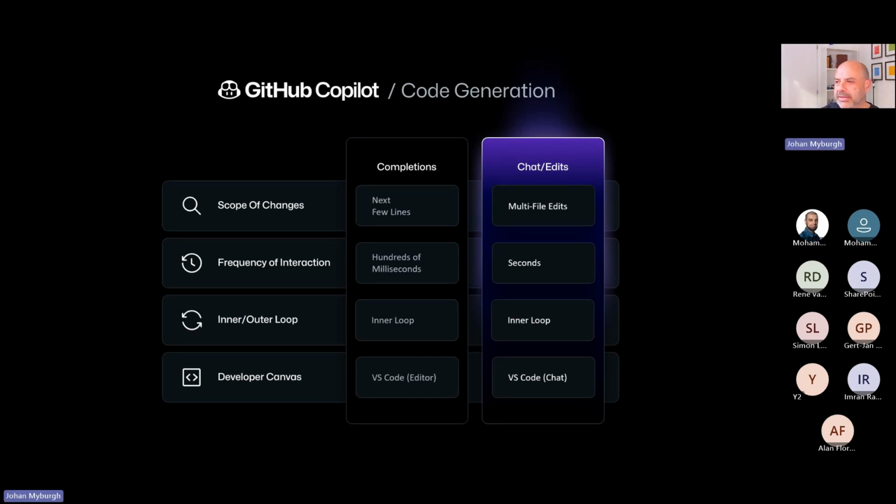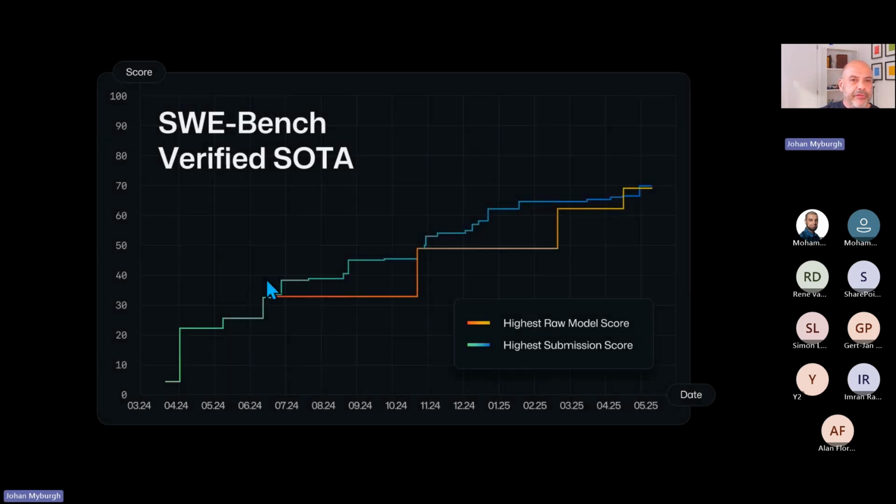And the reality is, on top of all of this, if you look at the SWE-bench, where they were really talking about the model scores in terms of how much these models can actually contribute. If we look at where we were just a year ago, we were looking at 20%. Right now, in just one year's time, we've gone to 70%.